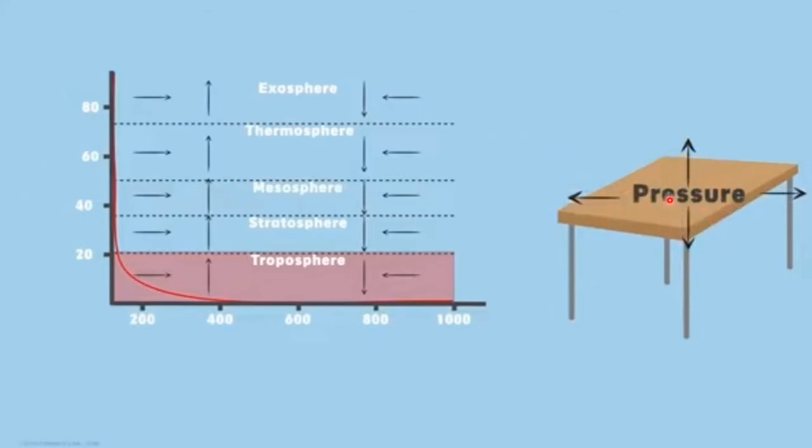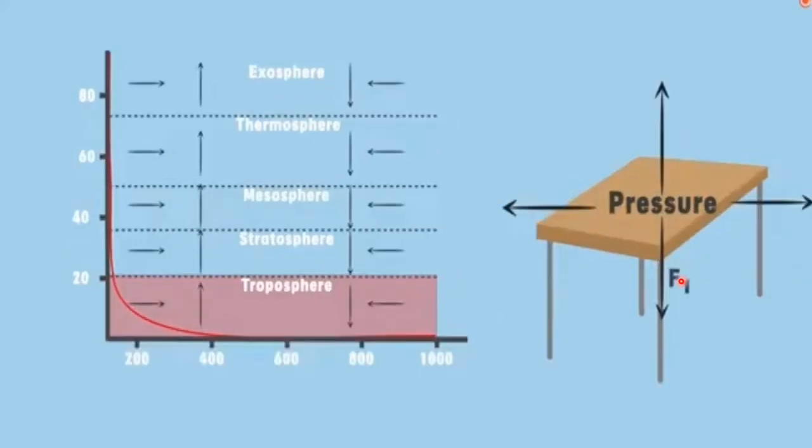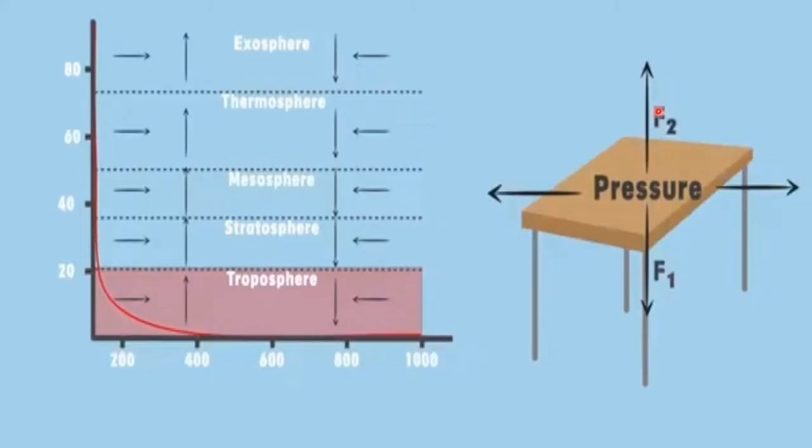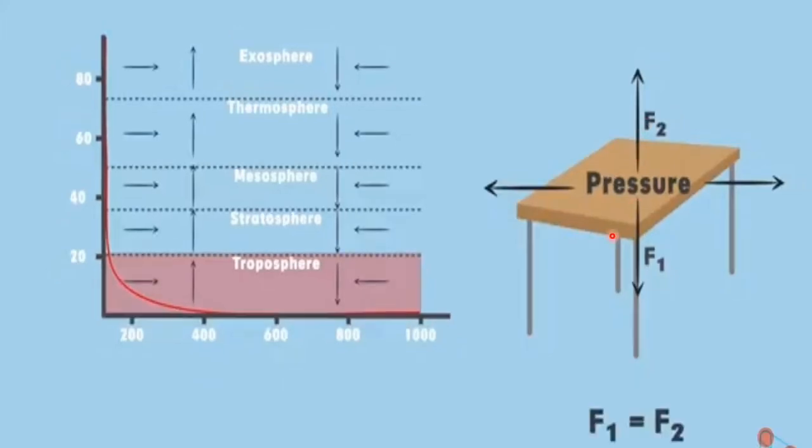If the downward pressure F1 is acting on the table surface with a greater force, then the upward pressure, that is F2, is also pushing the table in the upward direction with the same force. Both the forces are balanced, that is to say F1 is equal to F2, and the table does not collapse.